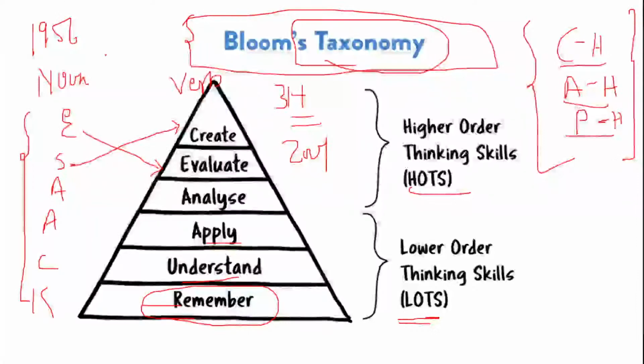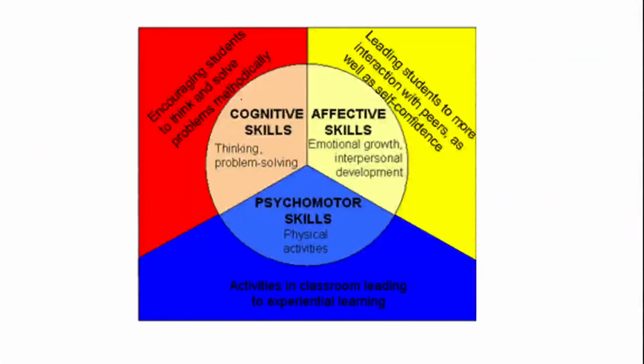Is it clear? Then we have seen which hierarchy is revised. As per the original taxonomy of 1956, which was the highest hierarchy, and which was revised in 2001. In 1956 they were in noun forms, whereas in 2001 they changed into verb form. Fine. Now let's go in detail. This is again a small revision. In case you do not remember what we have done, here I have written it very clearly. Cognitive skills go with thinking or problem solving skills, affective with emotions, psychomotor with physical activities.